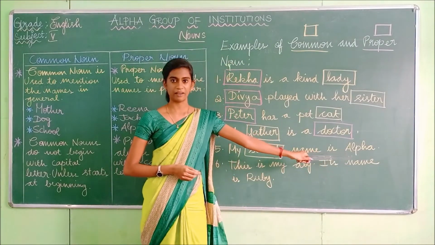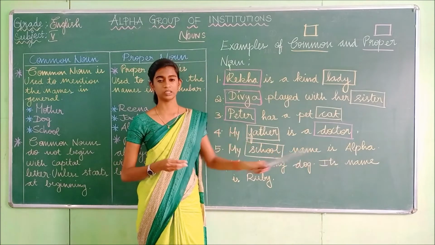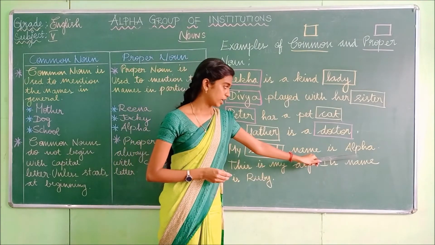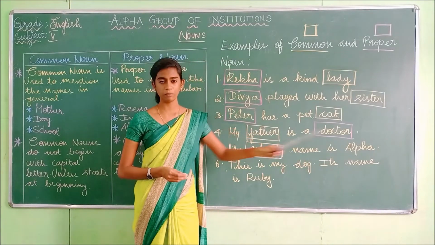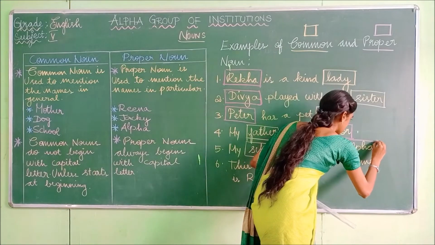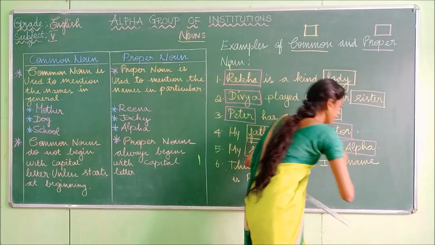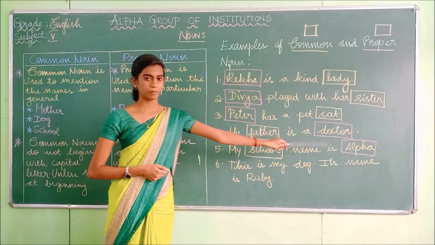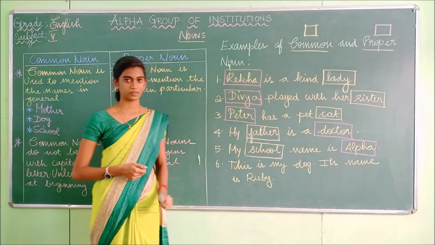Alpha is the name of the school. The school has been given a specific name as Alpha. So if a sentence has a specific name, what do we have to do? We have to box it in pink color because it's the proper noun.